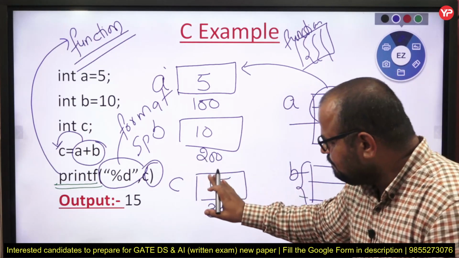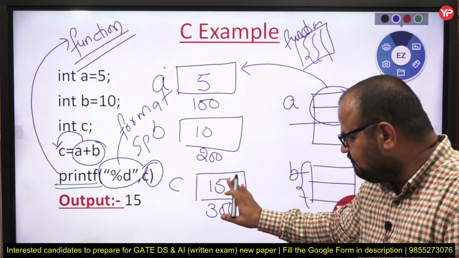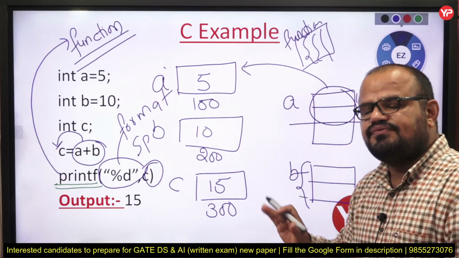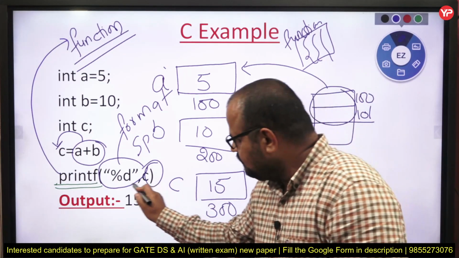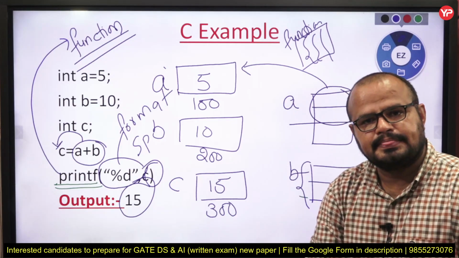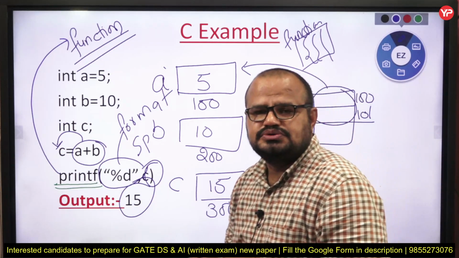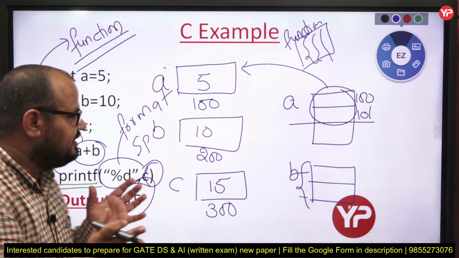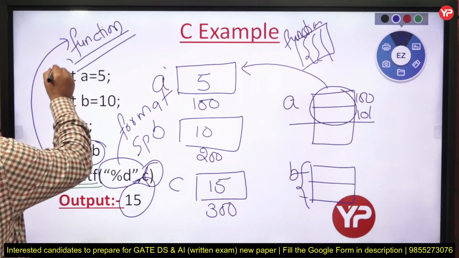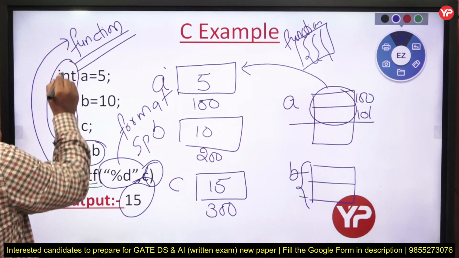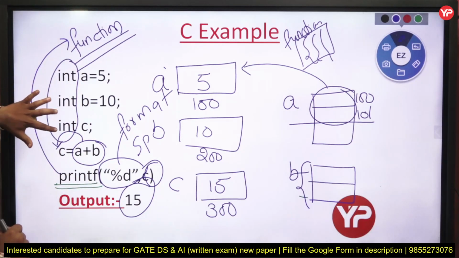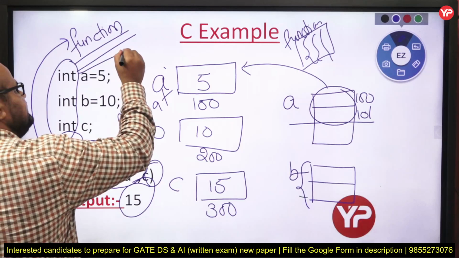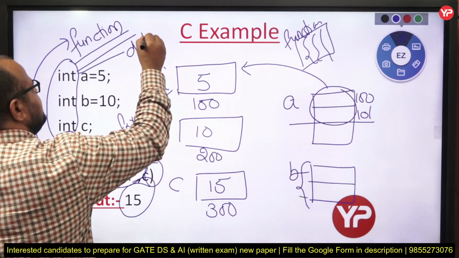It means please provide me the output in the form of integer, that is 15. So output is 15. So the point is, my dear students, in the C language we have to mention each and everything, it means the type of variable. Here we have int and int. That is called data type.